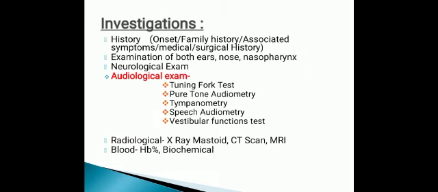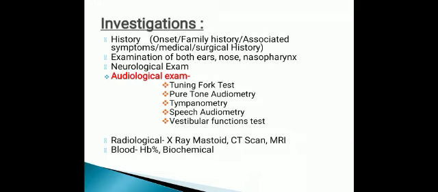Then these are the investigations done in deafness to find the cause. First is history.